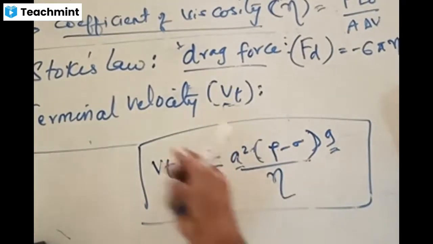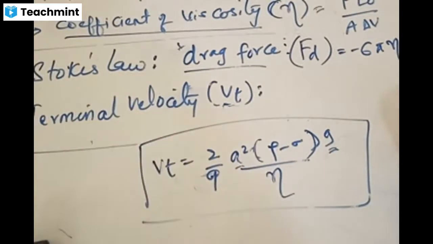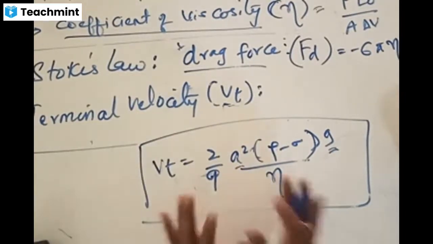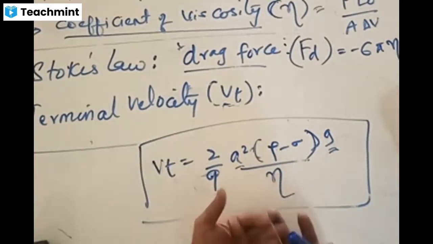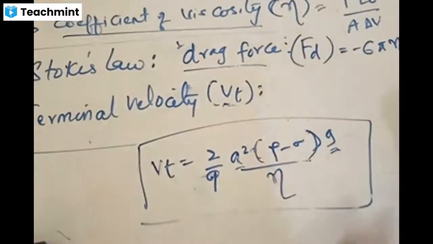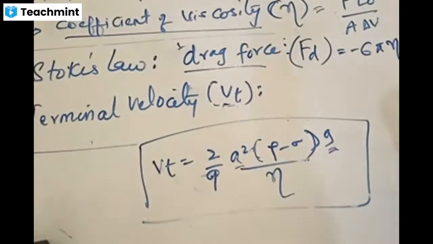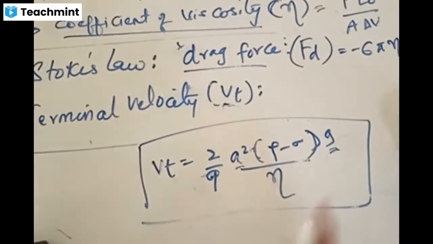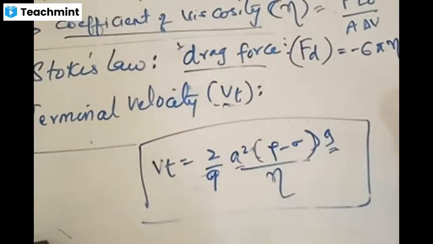You should know the meaning of terminal velocity, and you should know the formula for terminal velocity. Why do we need formulas? If any problem comes, we should be in a position to solve it. That is the reason. We should know these formulas in order to solve numerical problems, like when you are writing quizzes, in which you are going to use these formulas. Once you write a formula, make sure that you know everything in it. Don't write anything without knowing what things are there. Accordingly, only then will things be accepted.